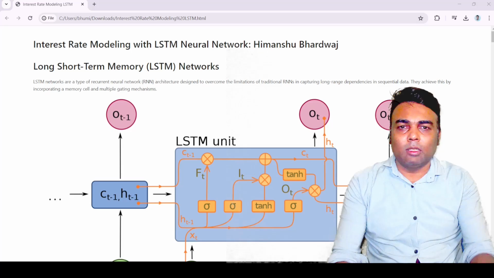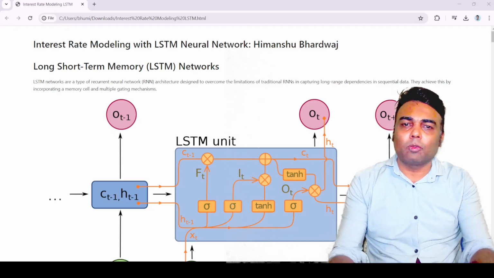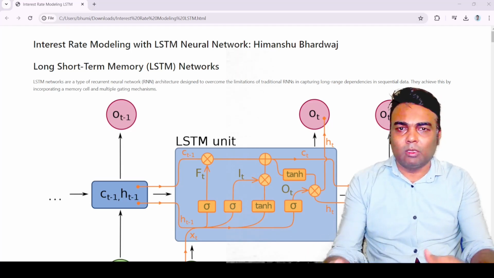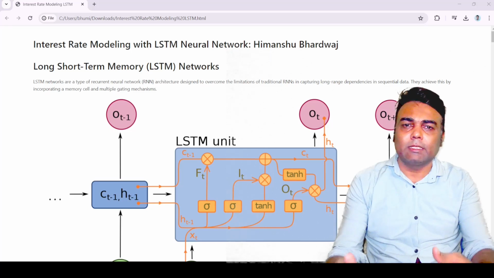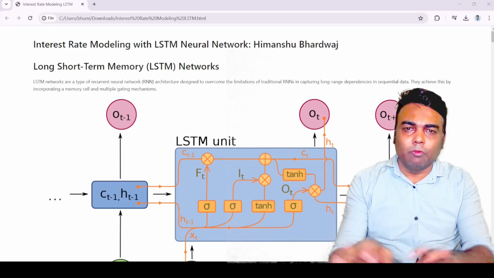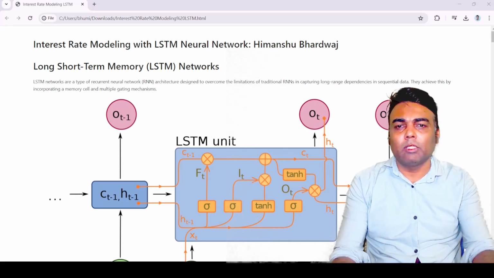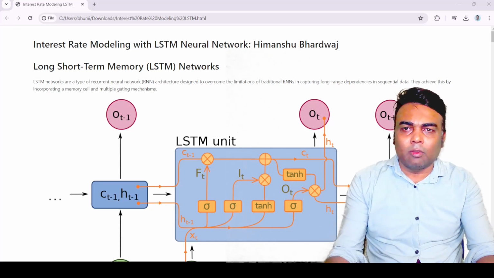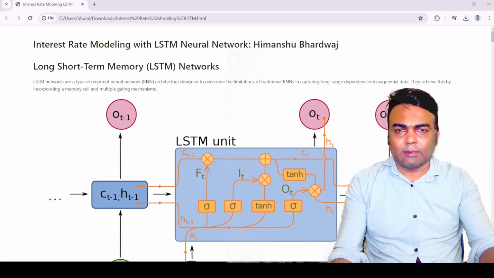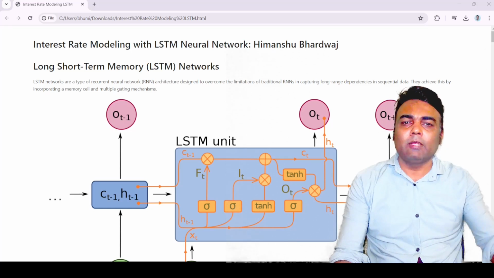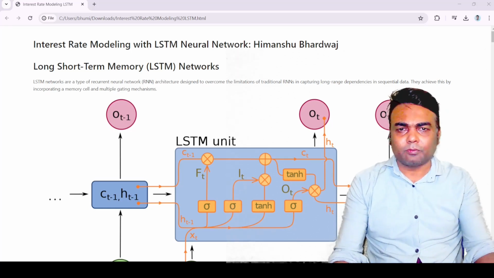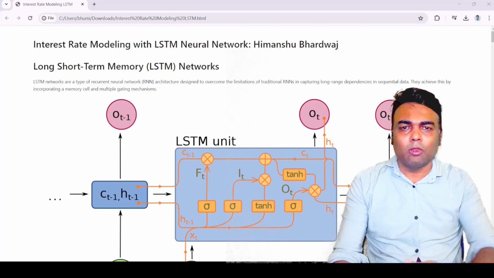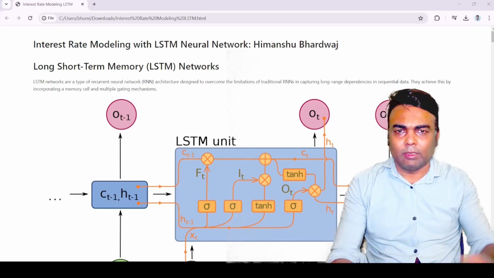Also, since these models are based on Brownian motion, which is a concept in physics that we use, we make a model based on Brownian motion, or called the Wiener process. So we assume that the interest rate has a mean reversion characteristic, so it approaches towards a longer term mean of the interest rate.